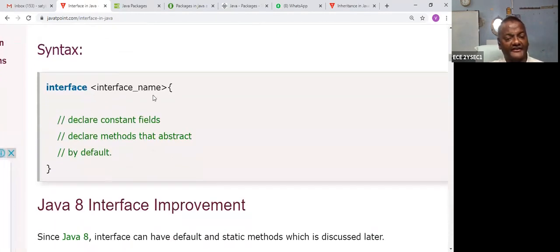This is the interface, so please see this. Before the interface name, you should keep the keyword interface. An interface is 100% abstraction, and this is the body part. So this is the interface. I repeat again, an interface is a method.